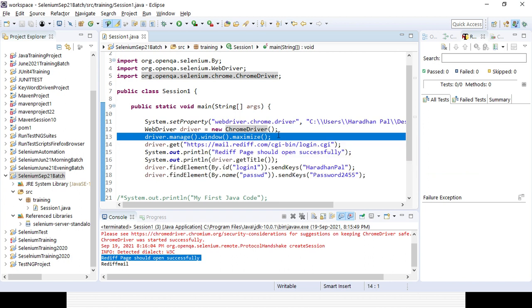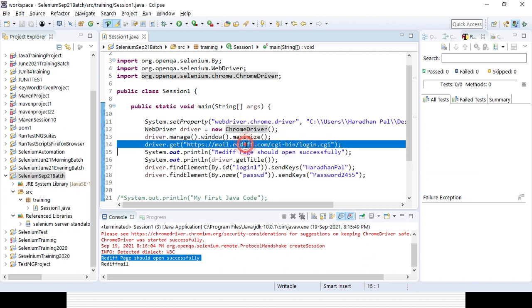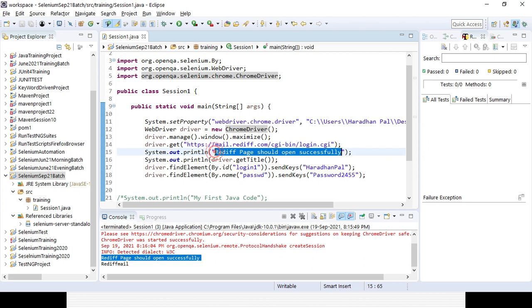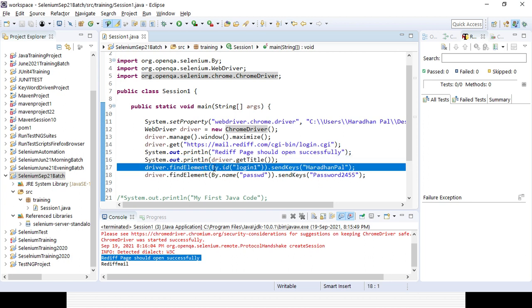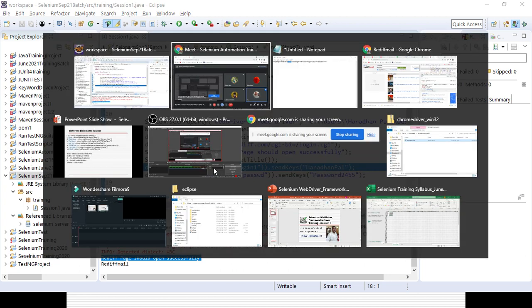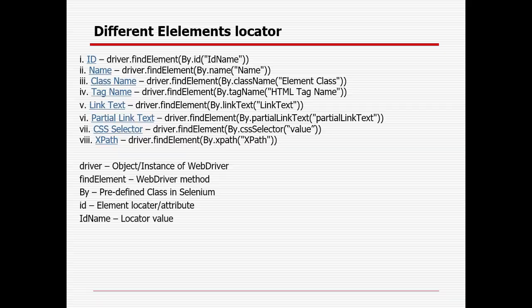Then here, as I mentioned, these are the different web element locator techniques available, which are nothing but ID, name, class name, tag name, link text, partial link text, CSS selector and XPath. In case you are able to find some element with the help of ID, name, and class name, you can definitely proceed. And in case it is a link, you can use link text or partial link text.